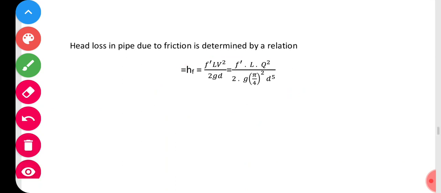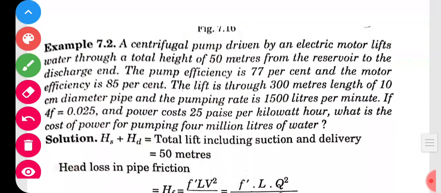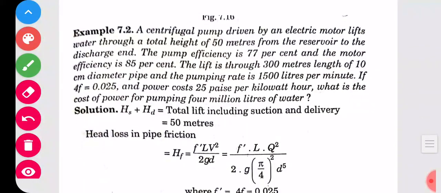Now I'll go to one or two problems so that you will understand this. There is one problem here which has been solved in the book by SK Gupta. I'll read out this problem and explain how it is solved. It is very simple, and sometimes this type of problem may be asked in the examination.